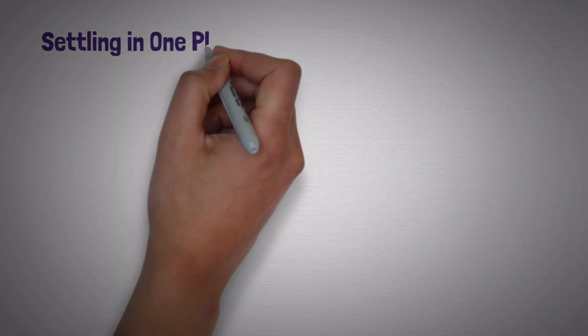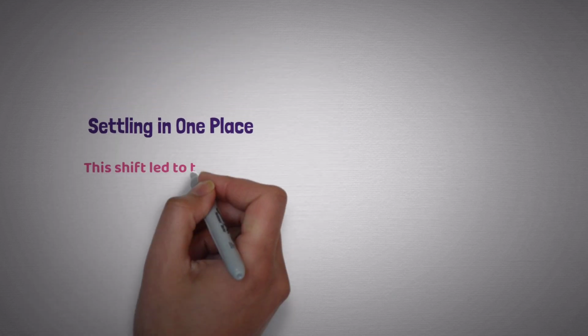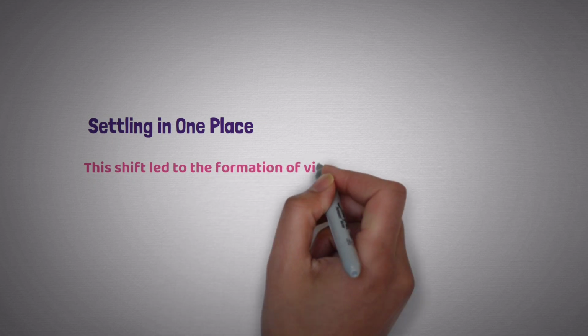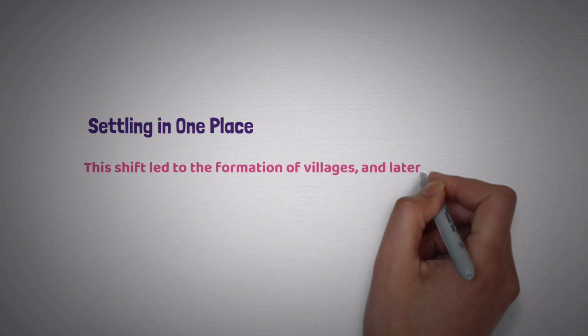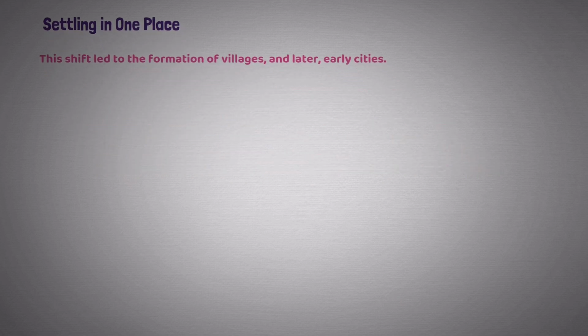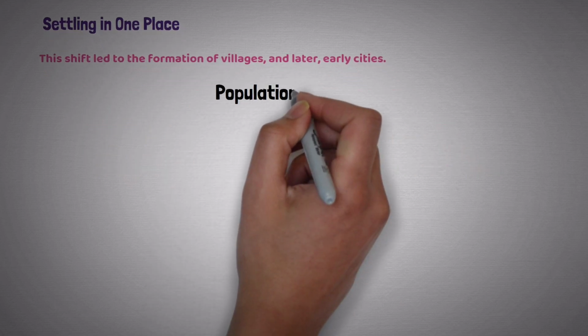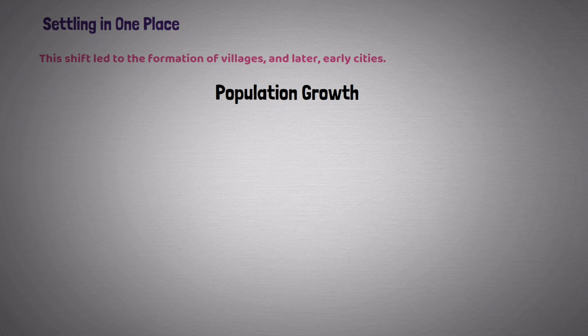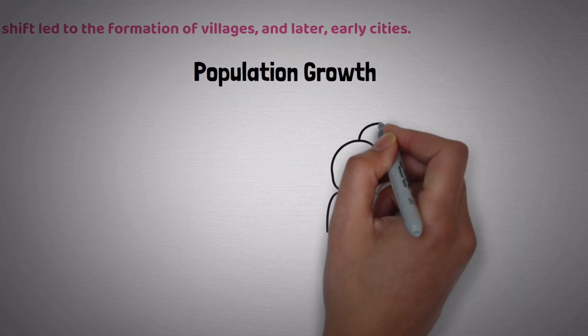Settling in one place. One of the first major changes was that humans no longer needed to move from place to place in search of food. Instead, they began settling in one location. This shift led to the formation of villages, and later, early cities. Population growth. The ability to produce more food meant that the human population could grow.